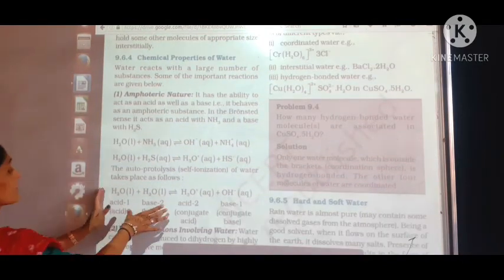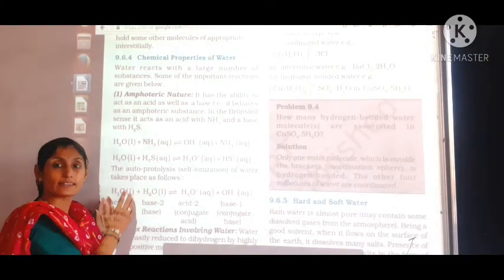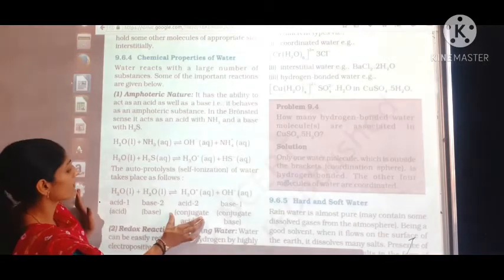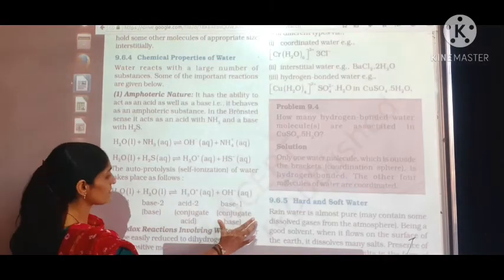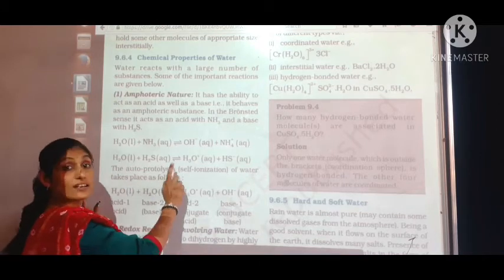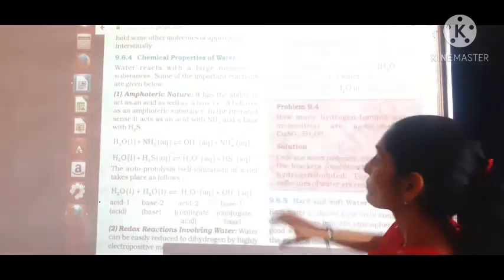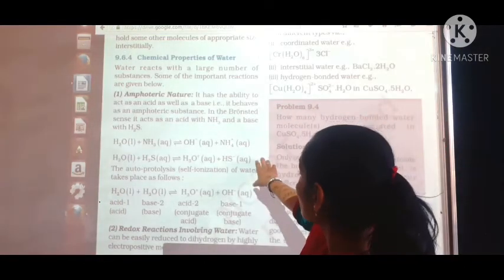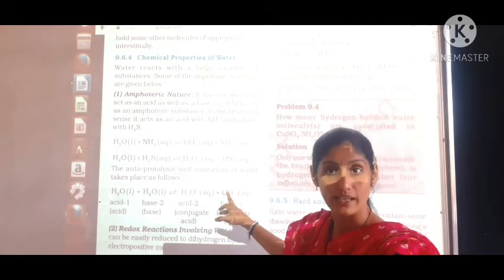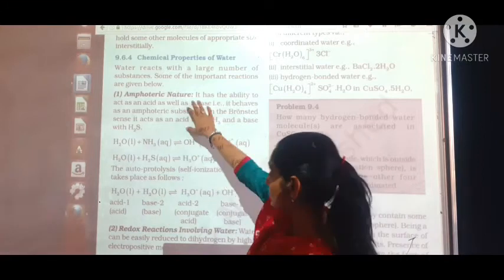You can see over here the self-ionization of water. That means one water molecule acts as an acid and the second water molecule acts as a base, and they form the conjugate acid and conjugate base. That is known as autoprotolysis, or self-ionization of water, children. So that is the first property, that water itself forms the hydronium ion as well as hydroxide ion. So it acts as an acid as well as a base, so it is amphoteric in nature.